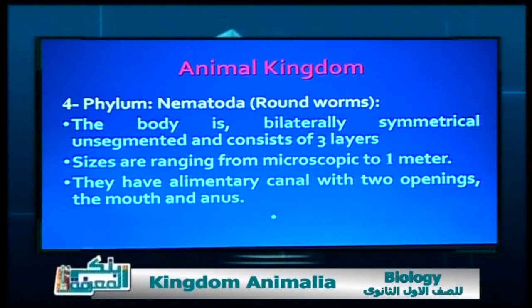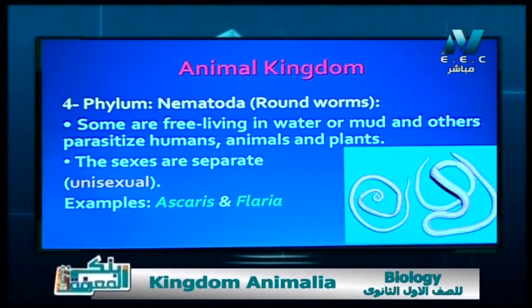They have an alimentary canal with 2 openings, the mouth and the anus. As you see in this picture, there is an example of round worms, that is Ascaris, and as you see, there are male and female, so they are unisexual, and they are parasites. Most of them are parasites, and few are free living.